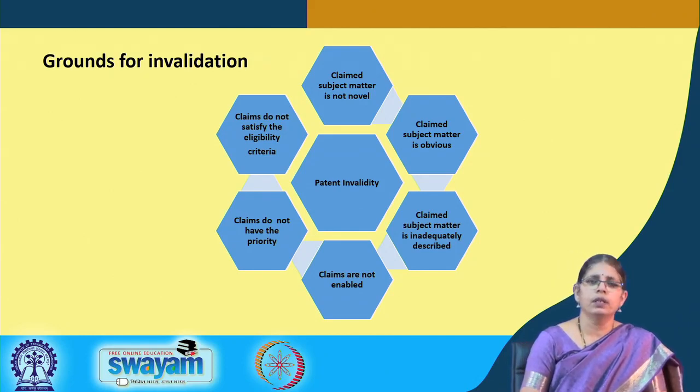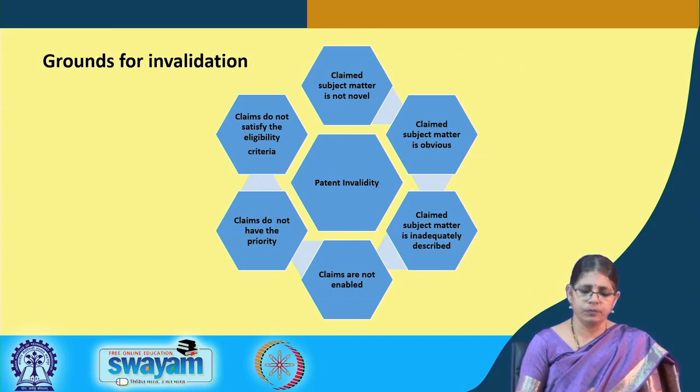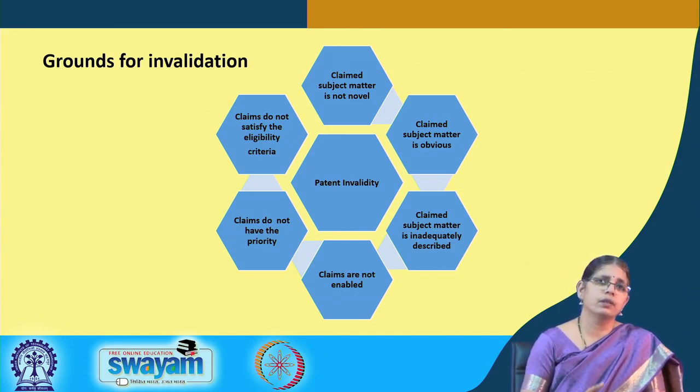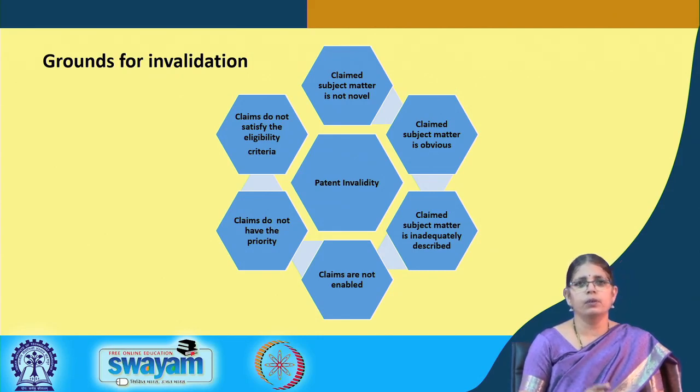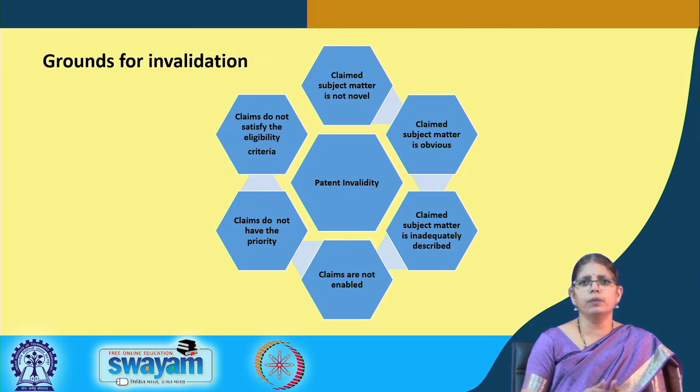But generally speaking, patent invalidity comes into picture when a claim subject matter is not eligible for a patent under the law, when a claim subject matter is not novel, when it is not obvious, when it is inadequately described, when it is not enabled, and also in case when the claims do not have priority, that is, the invention does not seek priority or rather has a false priority. So, these are some of the grounds which are generally there in most of the patent acts in different jurisdictions. But if you look at the individual statute, one can see the differences in each of the jurisdictions.